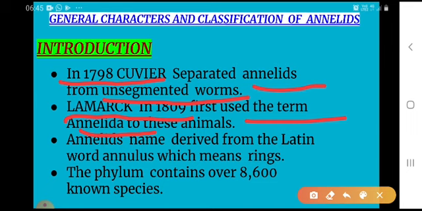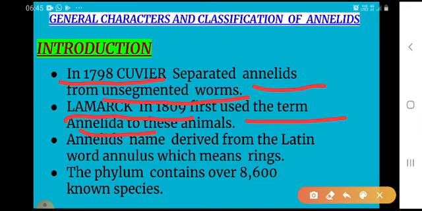Annelids are bilaterally symmetrical triploblastic animals. They have a segmented body. These segments are called metameres, which are arranged in a linear manner. The body is covered by a thin cuticle. True coelom is present in the body.